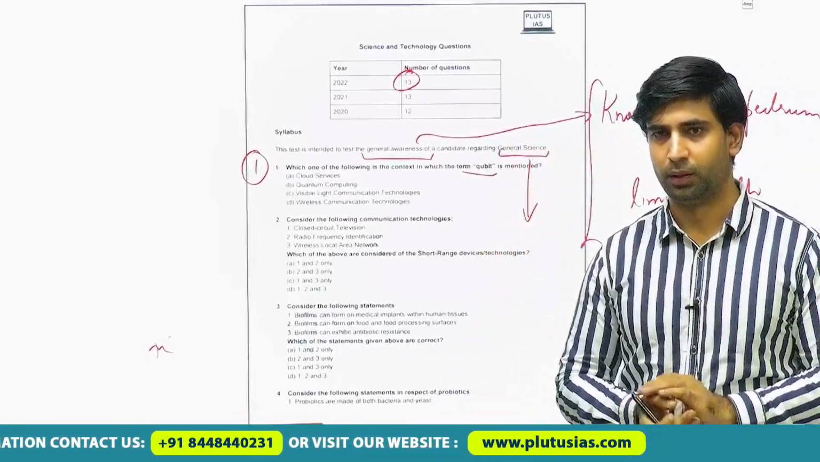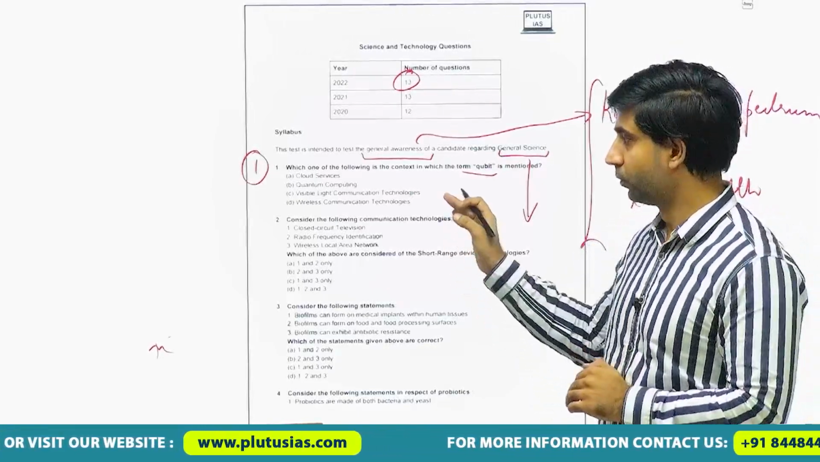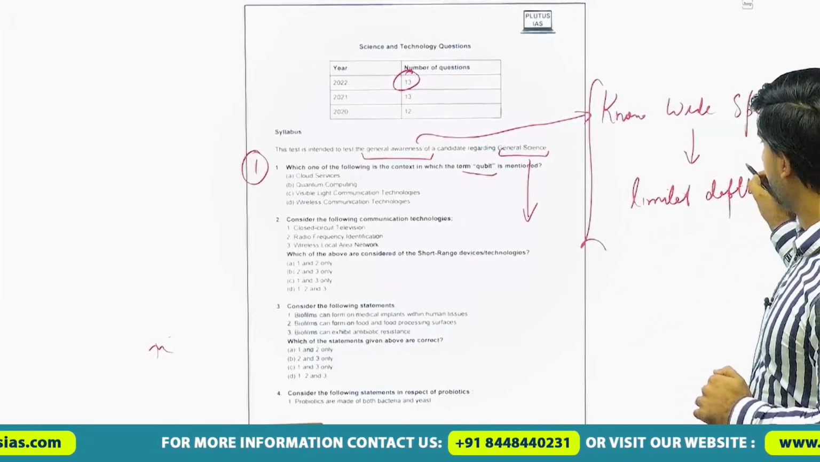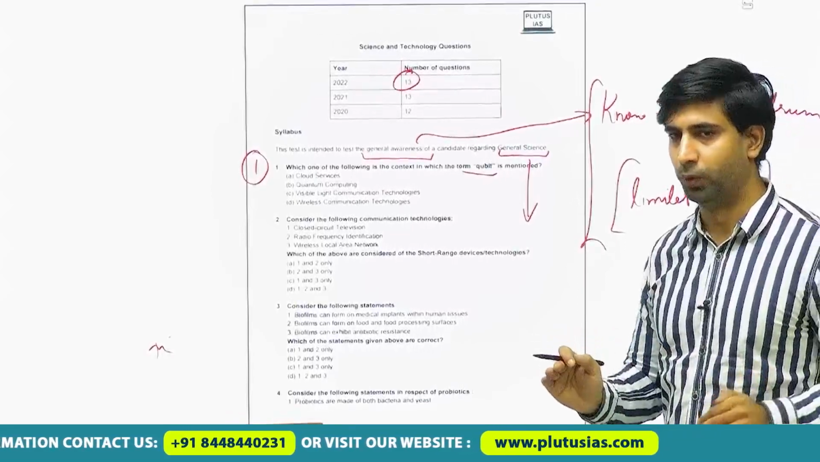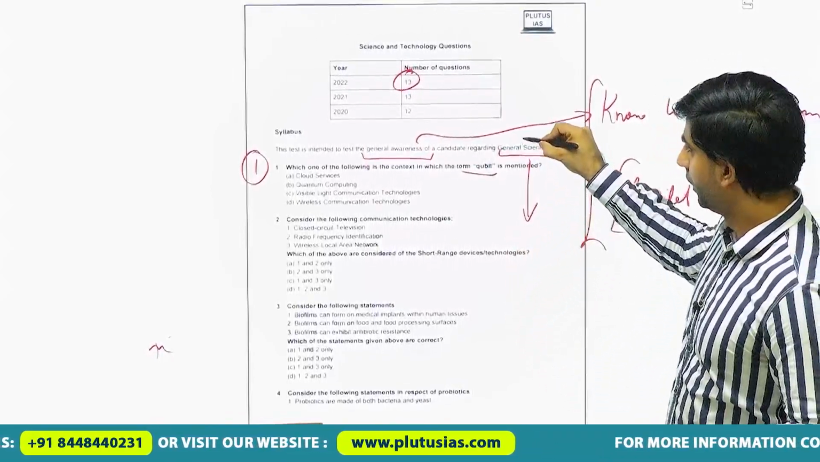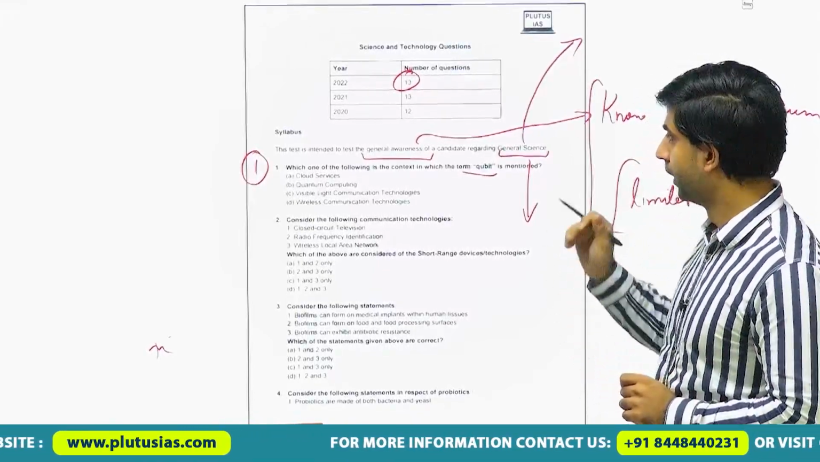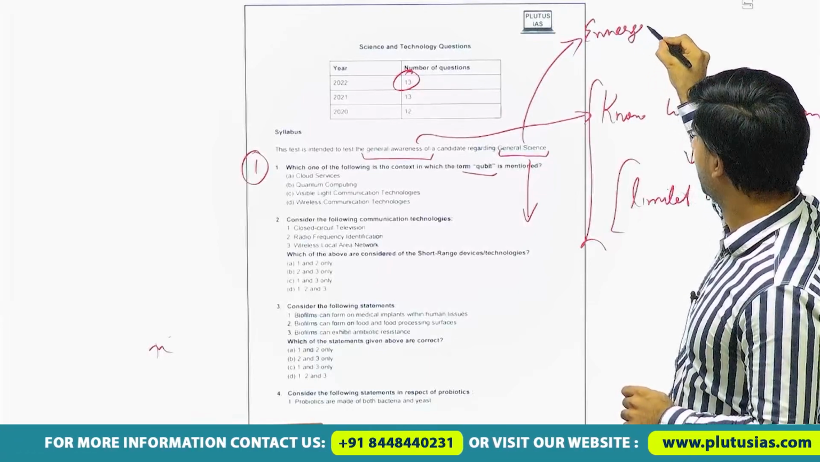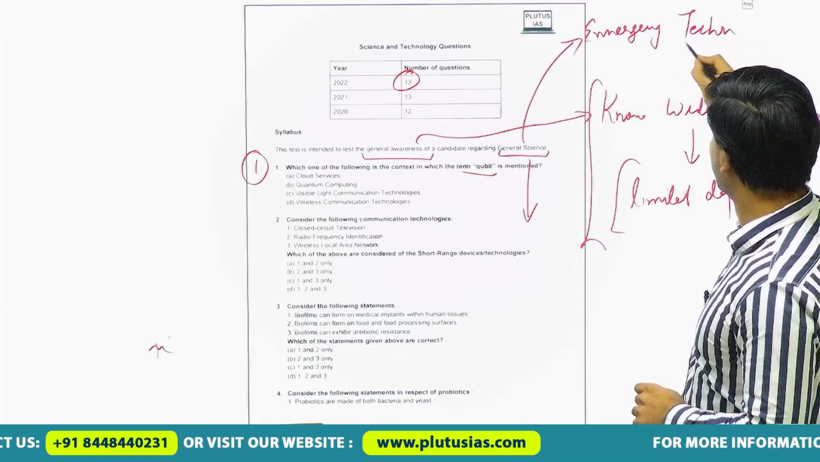The first question is: which of the following is the context in which the term qubit is mentioned? You see, the level of knowledge required to solve this question is very superficial. As mentioned by me, depth will be limited, but the spectrum will be broad. Here, from this question, we should understand two things. One thing is that for the emerging technologies, we need to focus on the current affairs.